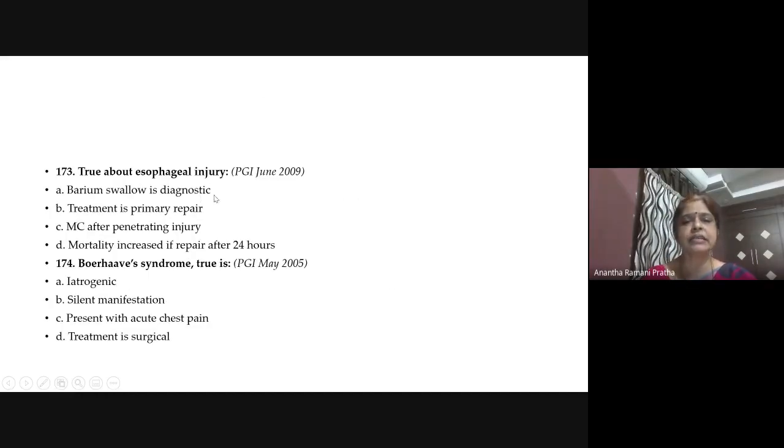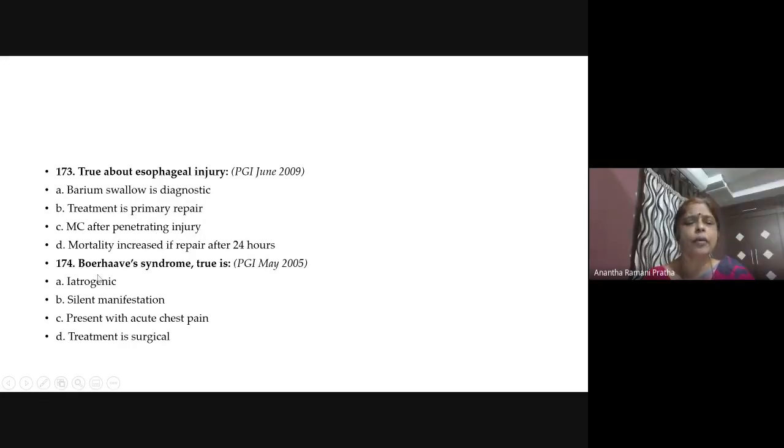Next, this is iatrogenic or traumatic esophageal perforation. What are we talking about? Barium swallow is diagnostic. Treatment is primary repair. Most common after penetrating injury. Mortality increased if repair after 24 hours. So, which one? I think all are correct, right?